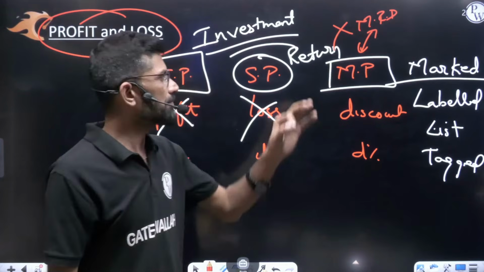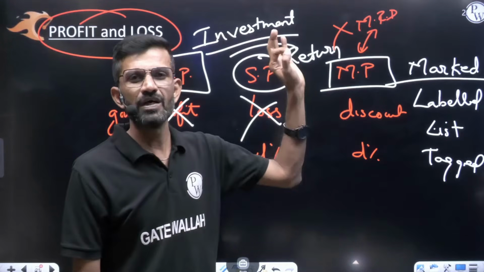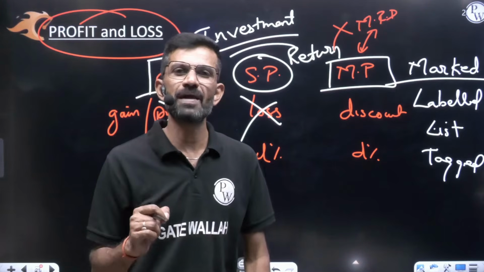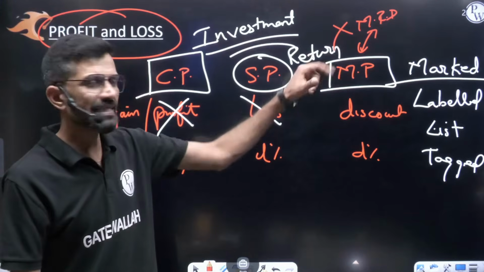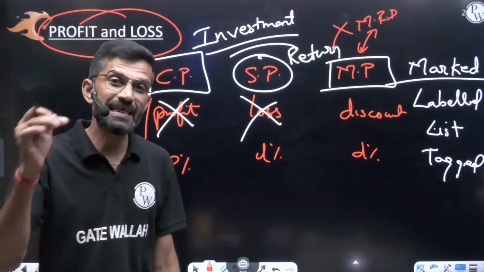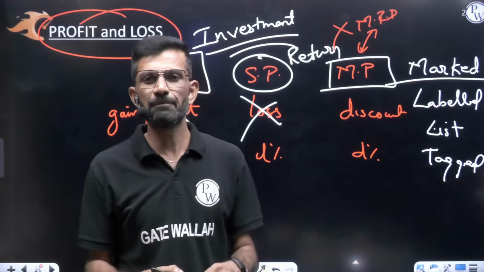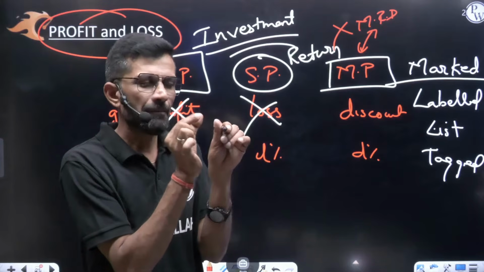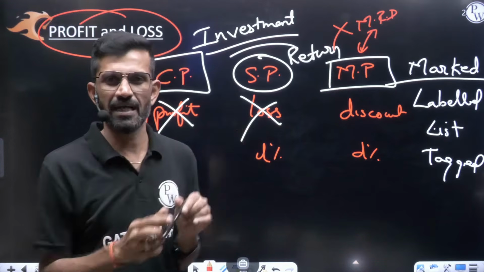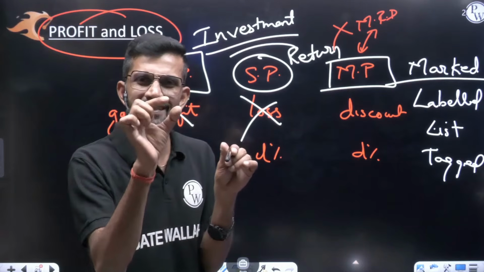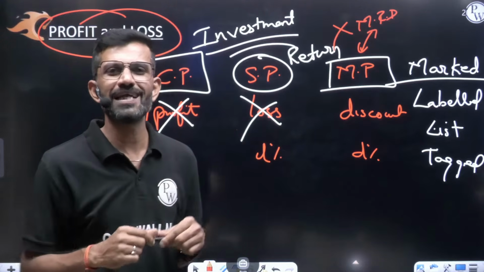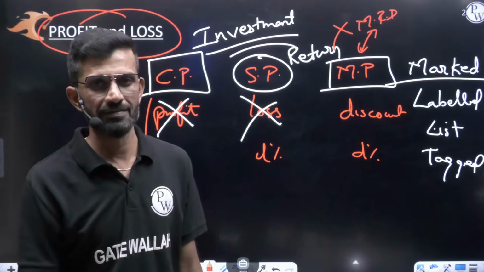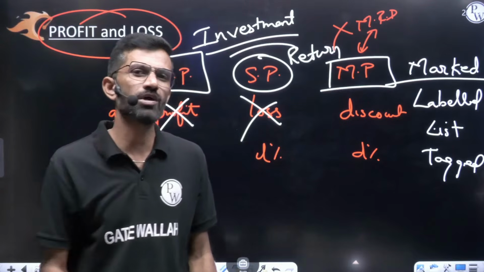My dear friend, let me tell you, this word MRP was started by Mr. Rajiv Gandhi when he was the Prime Minister. Before Rajiv Gandhi, there was no MRP word. When Indira Gandhi or Lal Bahadur Shastri was the Prime Minister, this MRP word was not there. At that time, how did the product come? For example, you went to a shop to purchase a pen. On it, it was written price 10 rupees, local tax extra. You went to the shop to purchase this, and the shopkeeper used to charge you 12 rupees. He used to say 10 rupees is the price and 2 rupees local tax.